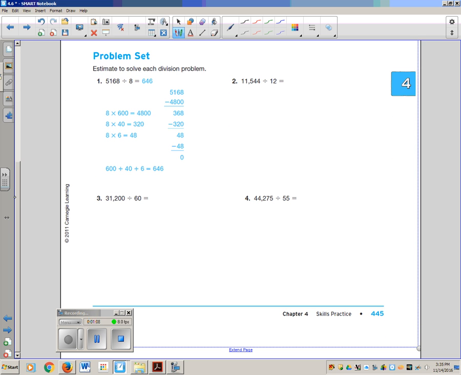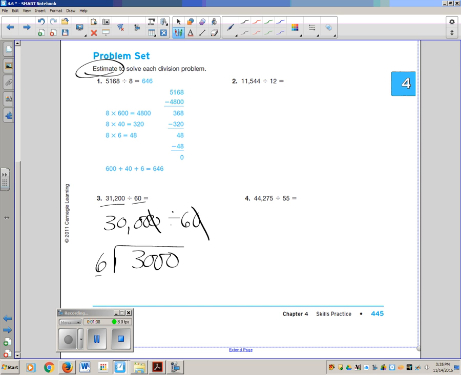All right, I'm going to do some of the odds with you. On number 3, we are estimating. So 31,200 divided by 60. The first thing I want to do is round that. I'm going to take it down to 30,000 divided by 60. These are big numbers, but you can still do them. Because if I cross off one 0 there, I can cross off one 0 there. Then all you should be thinking is 3,000 divided by 6. How many times does 6 go into 30? 5. And then you've got to cover up the last 2. 500 would be a good estimate for number 3.